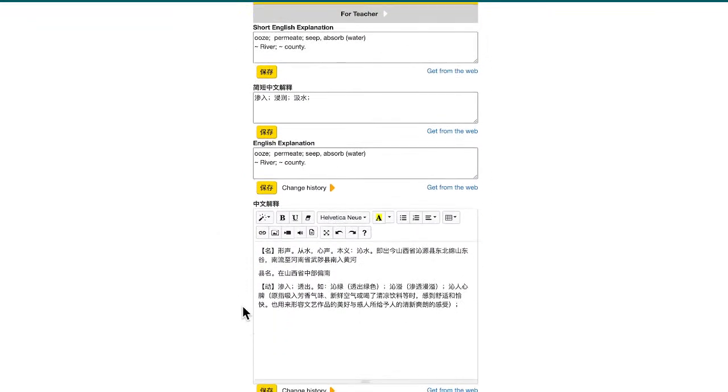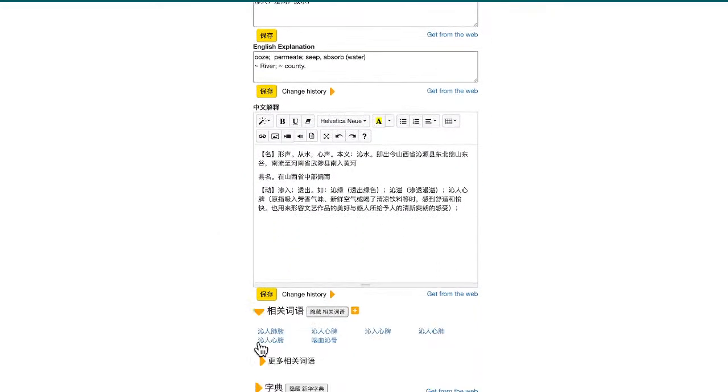Now if you look at Qing, like 沁人肺腑, 沁人心脾. This is a metaphorical use.